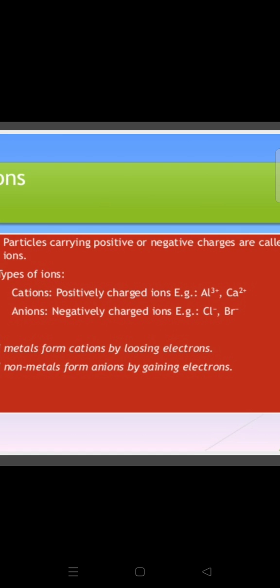Whenever they are accepting electrons, what happens is the number of electrons becomes more than the number of protons. So the negative charge builds up on the non-metals, and so non-metals always have negative charge and metals always have positive charge. This means metals form cations by losing electrons, and non-metals form anions by gaining electrons. How it is formed and what is responsible, we will talk about in our further topic.